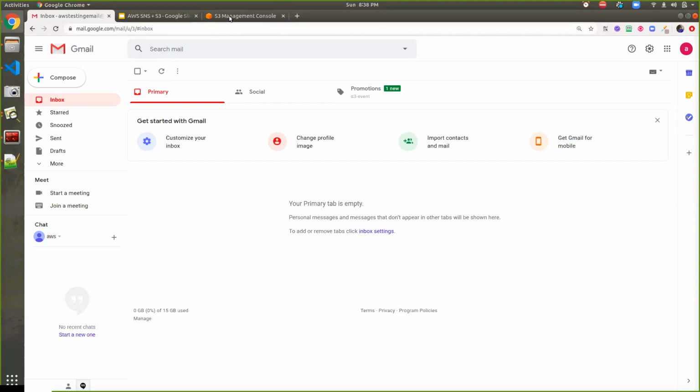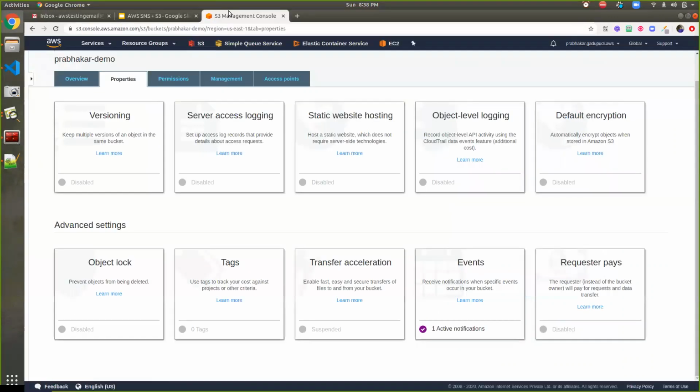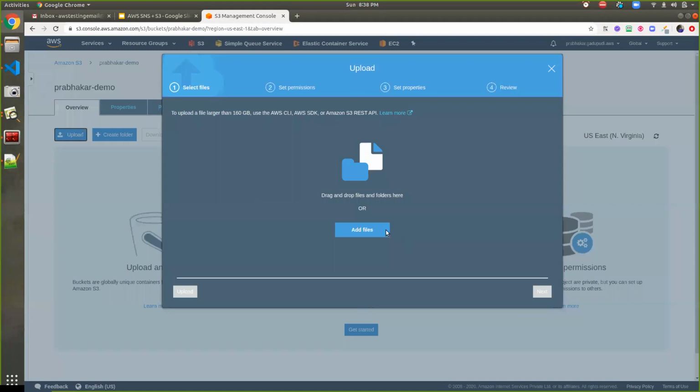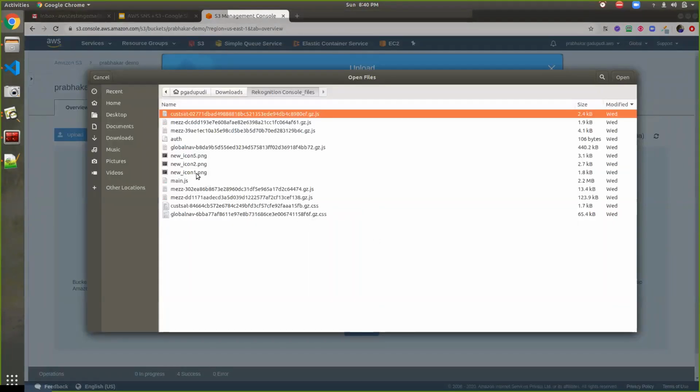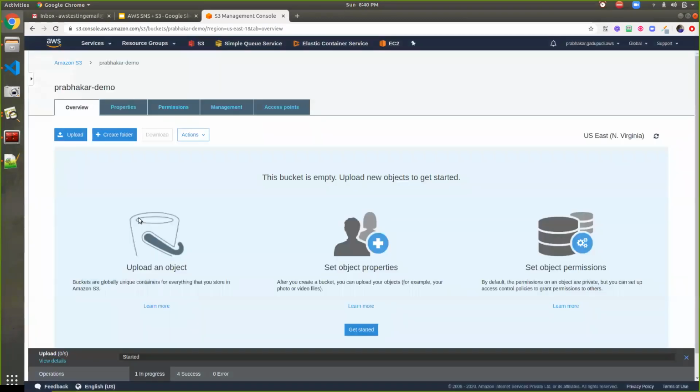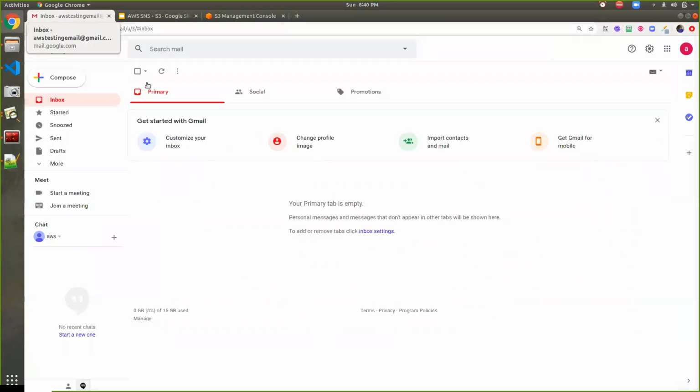Now you can go to S3 and upload any file here. I'm uploading a sample PNG file, new underscore icon one dot PNG. Once the upload is completed, you can go ahead and check your inbox, where you will find the mail.